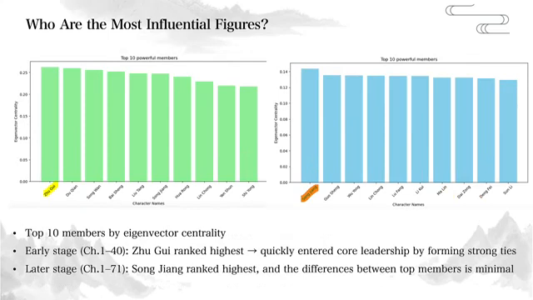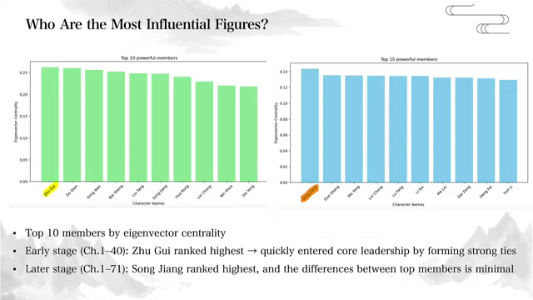To take a closer look at who held the most potential influence in each stage, we extracted the top 10 members with the highest eigenvector centrality scores at both stages and visualized them in this pair of bar charts as a way to reinforce the overall trend. In the first 40 chapters, Zhu Gui had the highest eigenvector centrality, indicating that he quickly became part of the core leadership circle by forming strong ties with other influential members early on.